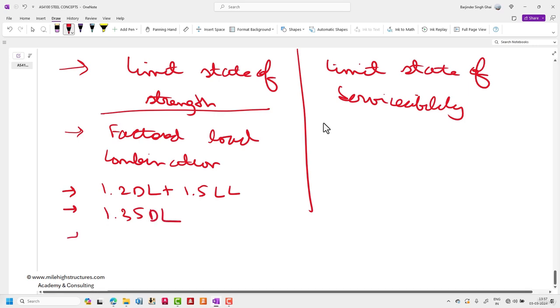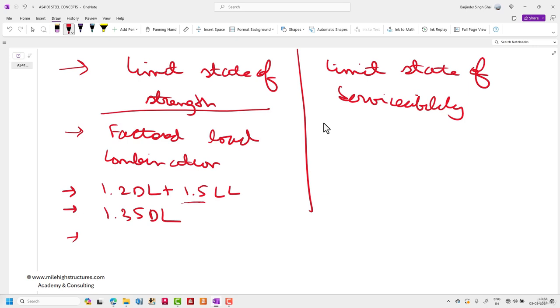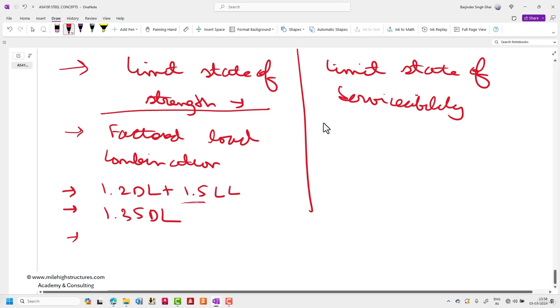If we are talking about seismic action or wind action also, then we shall be dealing with the factored load combination. At the same time, when we are talking about the limit state of strength calculation as per AS4100, we add a factor phi. The phi value is, in most cases, 0.9, in some cases 0.8, and in some cases I think 0.7 also.